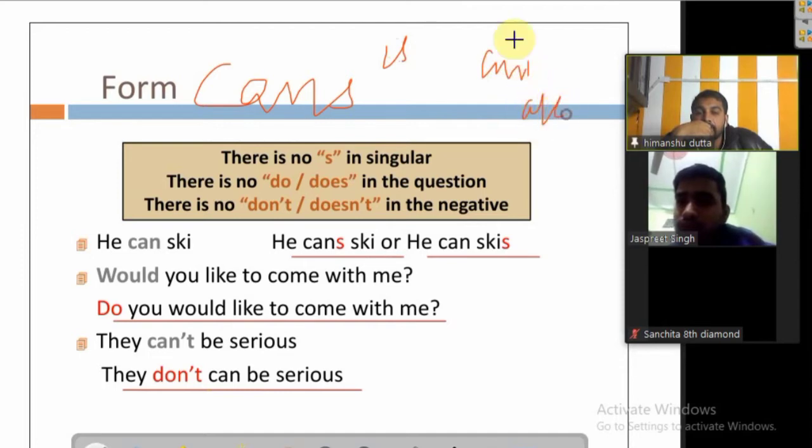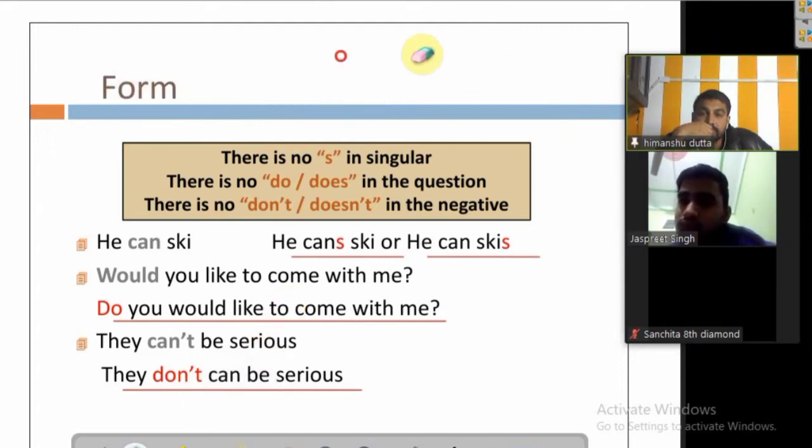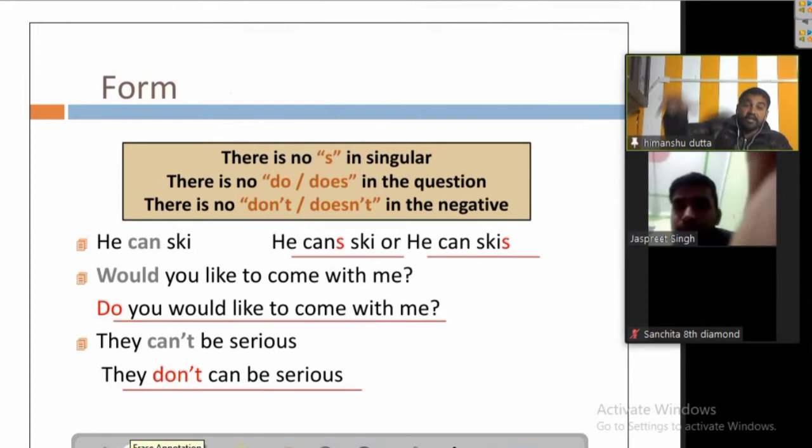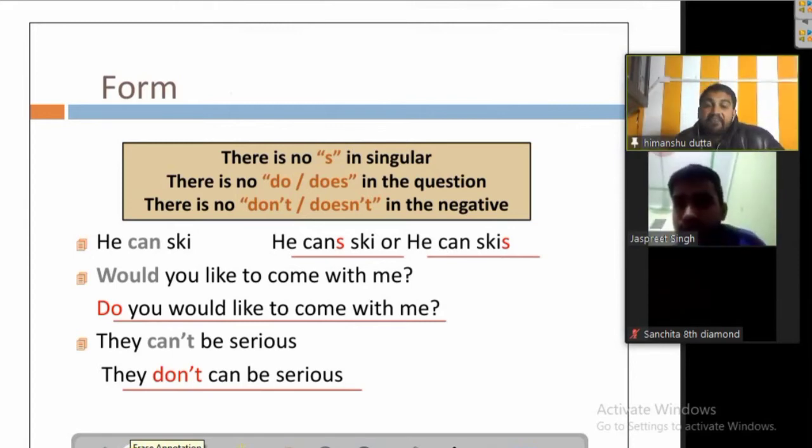Or if we write any singular verb, for example, he hits, here s is there. Can we write s with that one in case of singular? No, it doesn't matter at all. We will write can for he, can for they, can for we, can for I, can for anything.